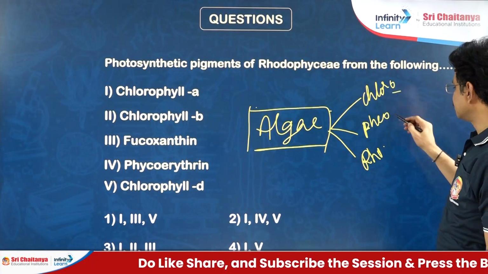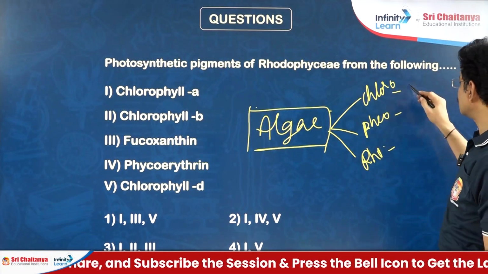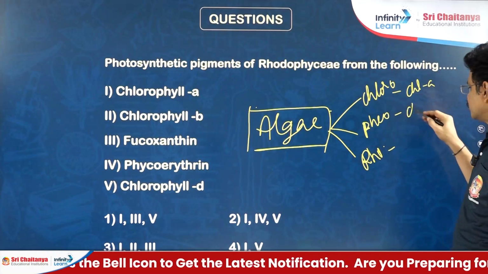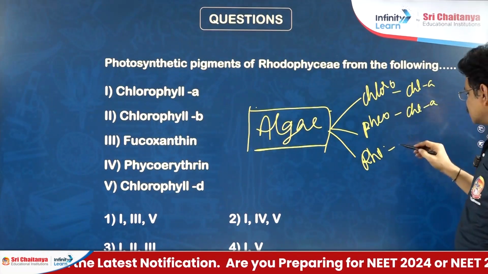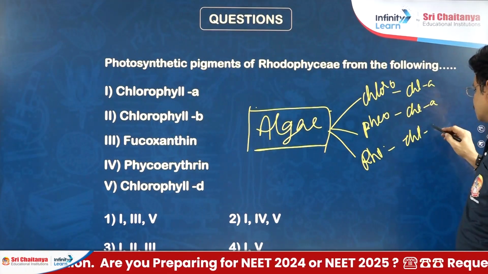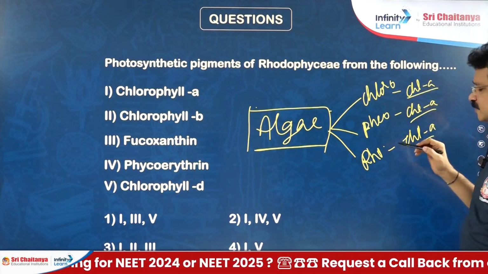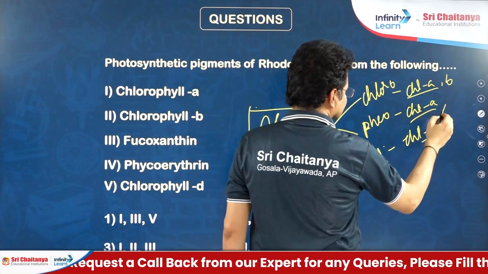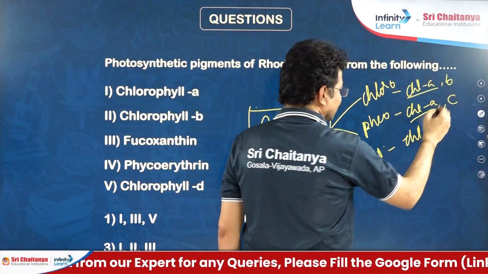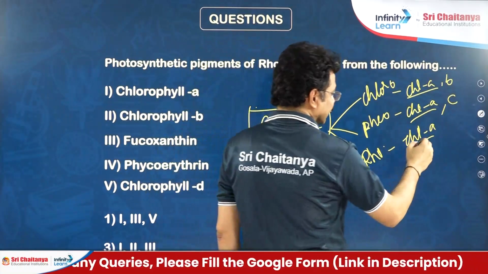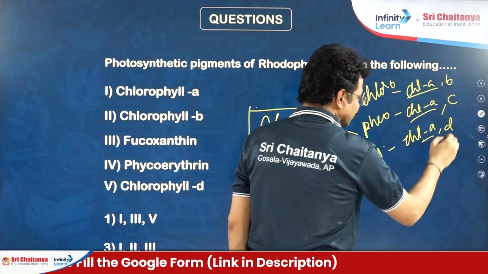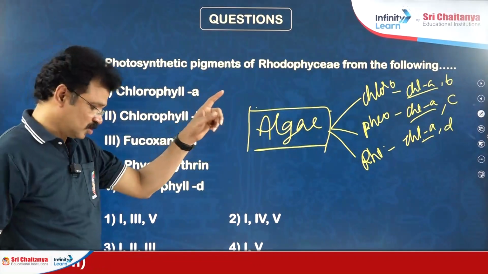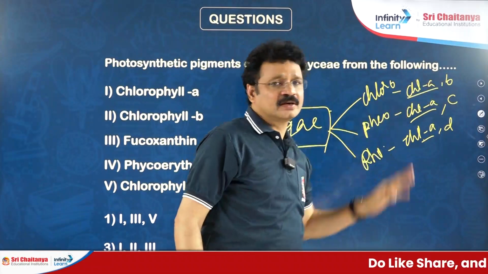Among these 3 groups, one pigment, chlorophyll a, is common. Chlorophyll a is common in phaeophyceae, chlorophyceae and rhodophyceae members. It is the commonest pigment. Especially in green algae, along with chlorophyll a, chlorophyll b is there. In phaeophyceae, chlorophyll a and c are present. In red algae, rhodophyceae, chlorophyll a and d are there. Whereas in higher plants from bryophytes onwards, both chlorophyll a and b are present.